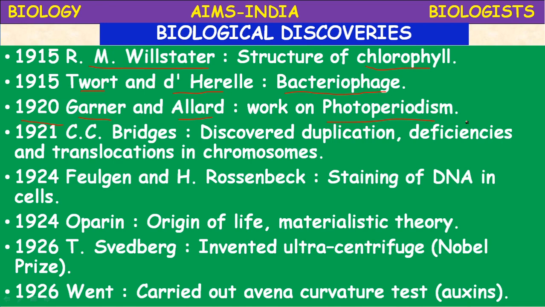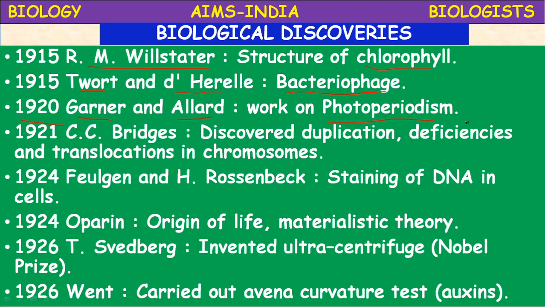In 1926, another scientist, F.W. Went, carried out experiments on a plant, Avena sativa, and he did the test. The name of the test is the Avena curvature test. This is the phenomenon of phototropism, the movement of the plant towards the light that he observed.